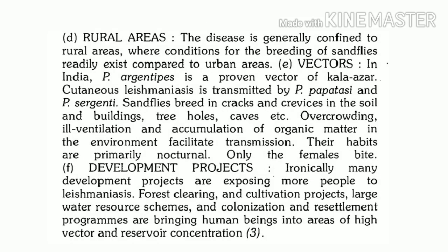As far as rural urban distribution of visceral leishmaniasis is concerned, visceral leishmaniasis is a disease which is generally confined to rural areas. The reason is conditions in rural areas are favorable for breeding of the vector. Name of vector is sandfly or phlebotomus.